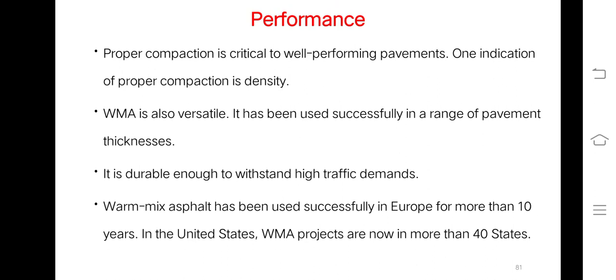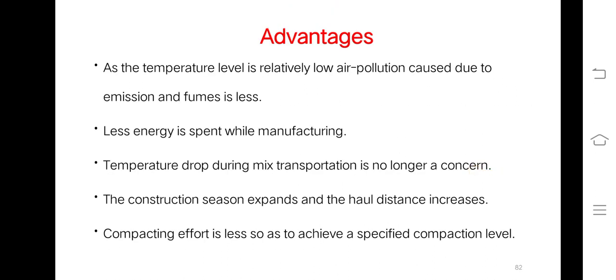Warm mix asphalt is also versatile. It has been used successfully in a range of pavement thickness. It is durable enough to withstand high traffic demand. Warm mix asphalt has been used successfully in Europe for more than 10 years. In the US, warm mix asphalt projects are now in more than 40 states.